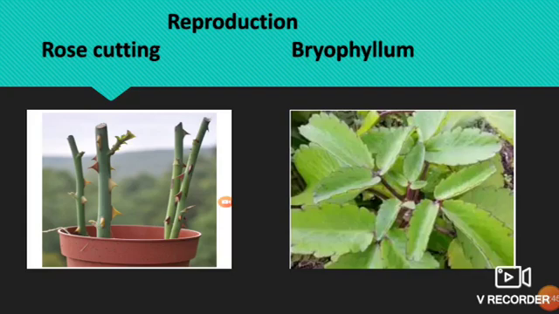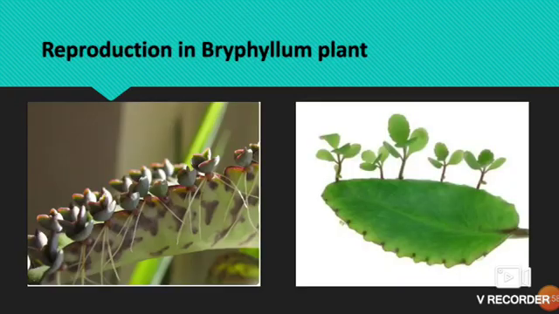And in some plants, new plants are produced from leaves. For example, bryophyllum, you can see in the picture. Bryophyllum produces a new plant through its leaf. So in the picture you can see how reproduction takes place in bryophyllum. In the bryophyllum plant, new plants are produced from leaves.